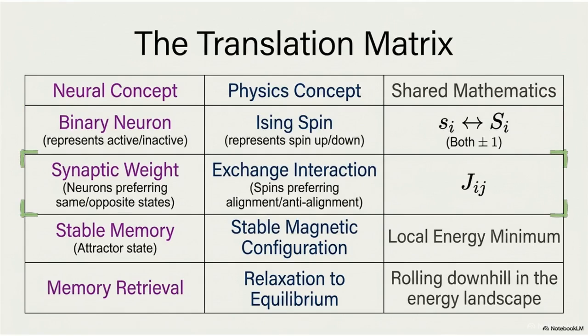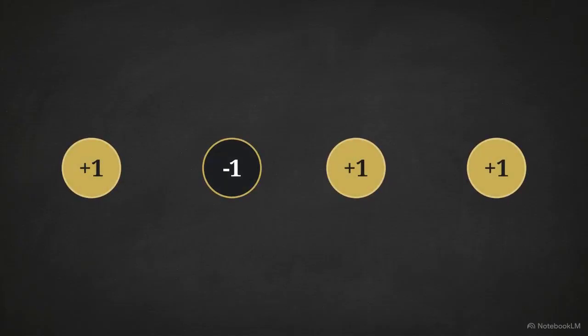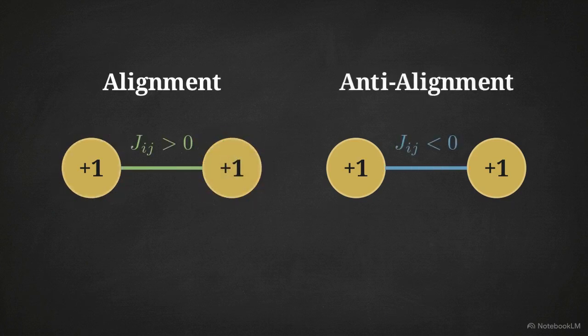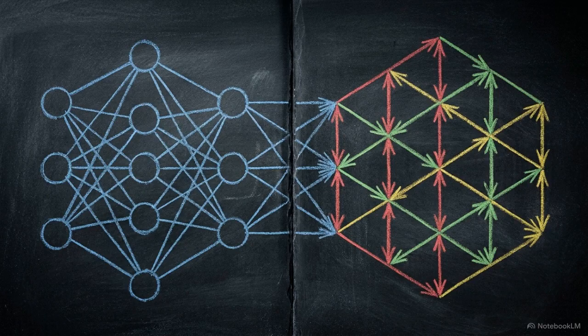Moving down, we see how these units interact. In AI, neurons communicate through a synaptic weight, while magnetic spins use exchange interaction. These interactions follow identical rules. A positive connection leads units to align in the same state, while a negative connection causes them to anti-align. Since the variables and interaction rules are interchangeable, the behavior of both systems is driven by the same physical laws of energy.